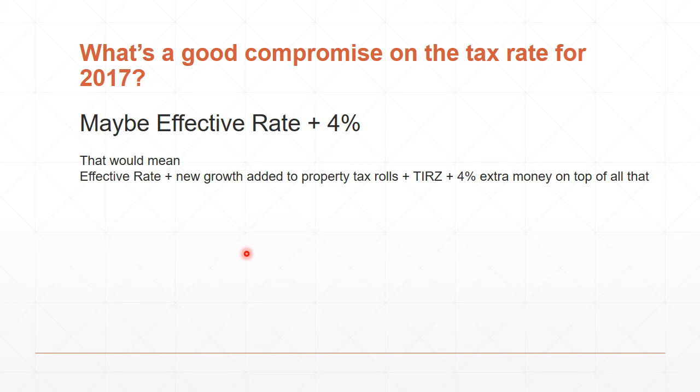Maybe we should start trying to rein that in a little bit and say, what's wrong with trying for the effective rate plus 4% instead of the full 8 or even more than that, when we know that our city is still going to collect more. And remember, this is just the property tax portion of city revenue. This doesn't include sales tax revenue. This doesn't include permits, any of the other ways that the city makes money. We're just talking about this one small portion.